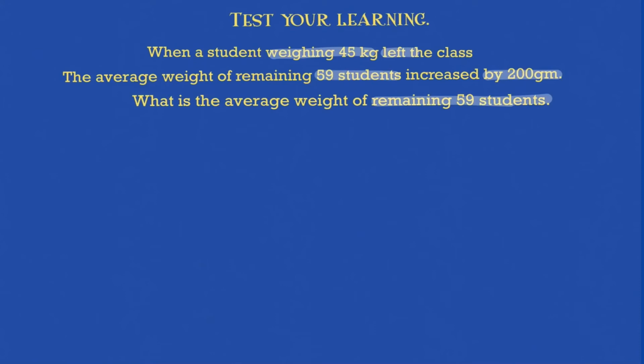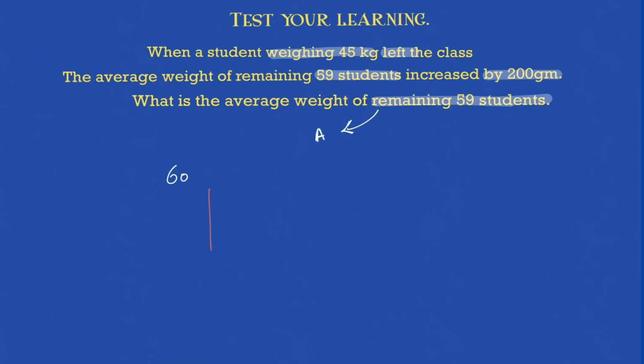So how do you start with this? First the normal method, then we'll see the shortcut. So let A be the average of the remaining 59 students. If I get the value of A, I get to my answer. Now when there were 60 students, what was the scenario?